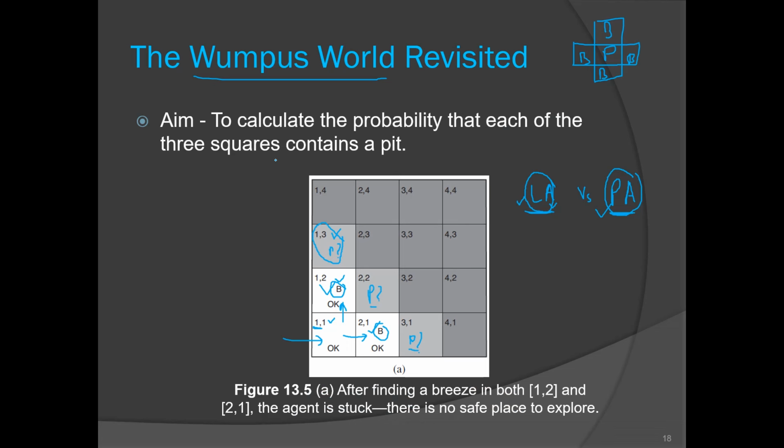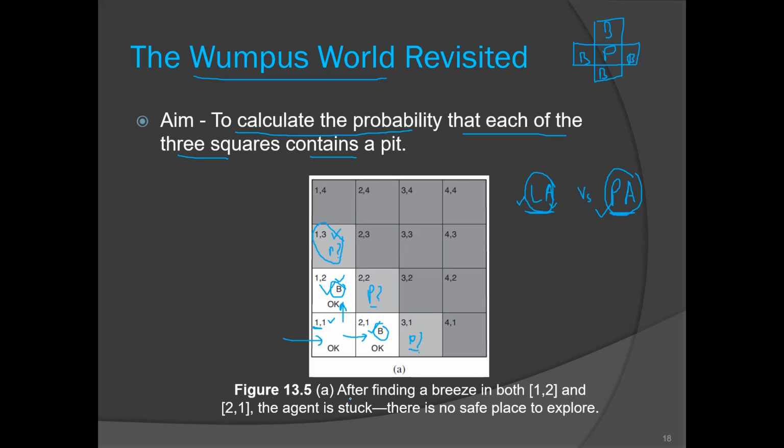Our aim is to calculate the probability that each of the three squares, 1,3, 2,2 and 3,1, contains a pit. We will apply all the probabilistic inference rules to derive the probability of these three entities.